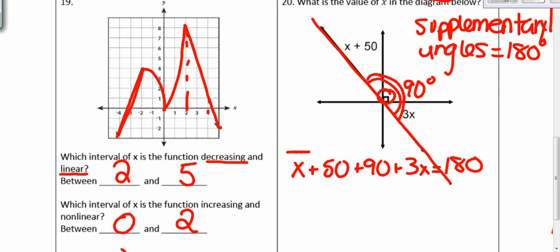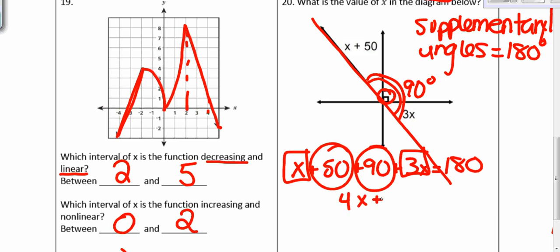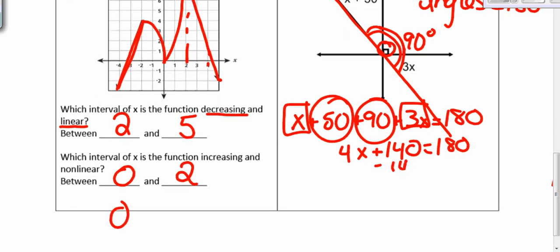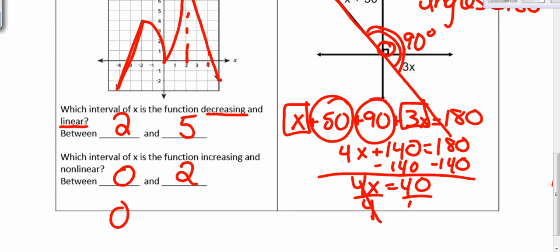Now we need to combine our like terms. So we have an x and a 3x, and then we have a 50 and a 90. So x plus 3x is 4x, and 50 plus 90 is 140. That is equal to 180 degrees. We need to isolate the variable, so we subtract 140 from both sides, and we get 4x equals 40. Divide by 4 on both sides, x equals 10.